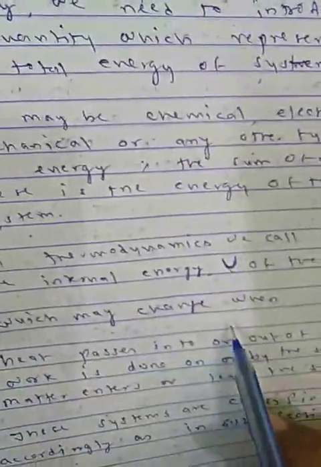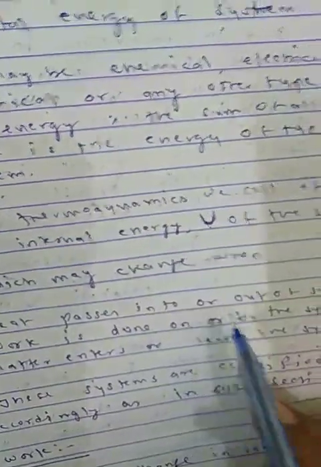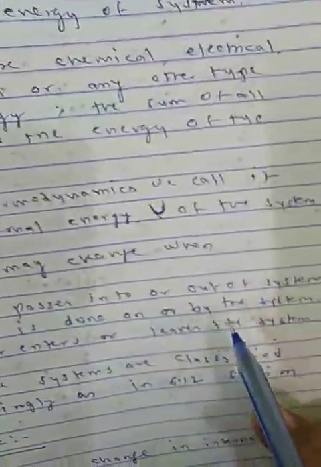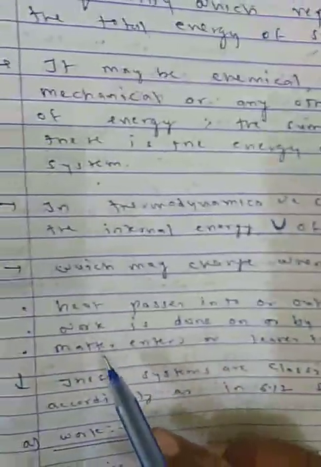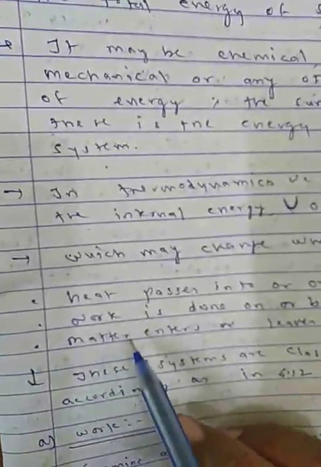Now, which may change when heat passes into or out of the system. Second, very important, work is done on the system or by the system. Third, matter enters or leaves the system. So these 3 points are very important.